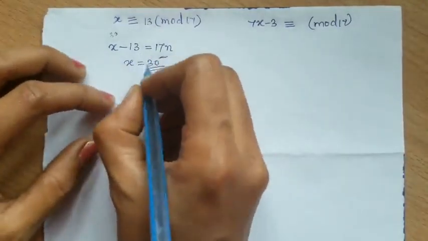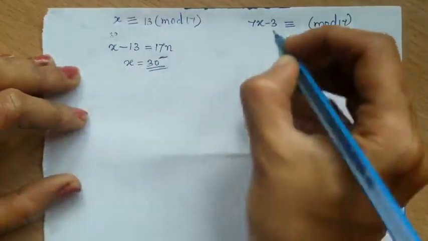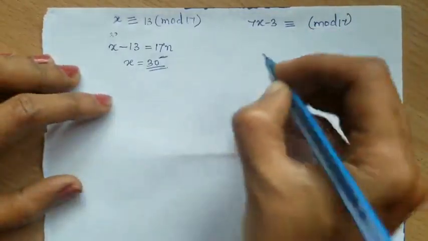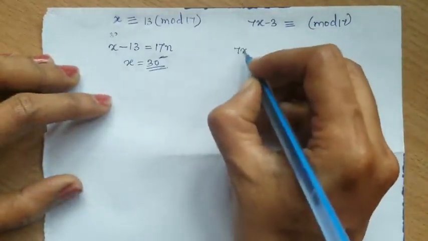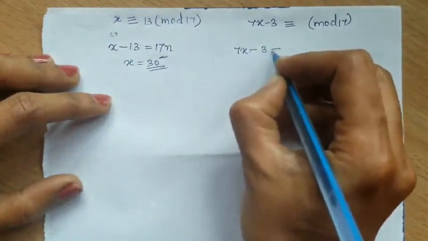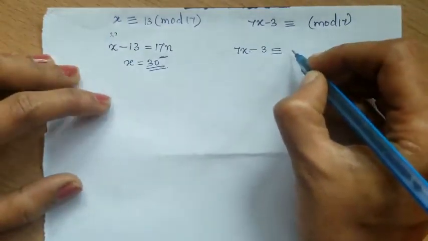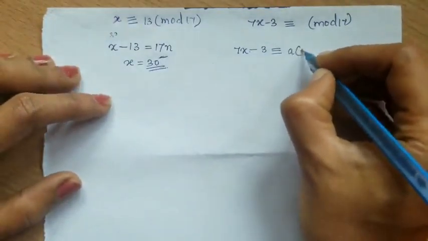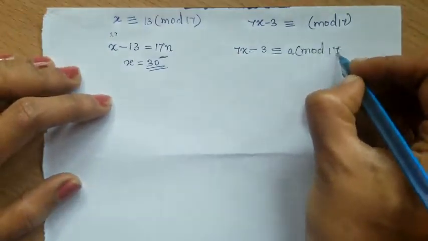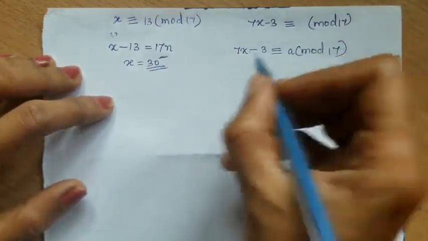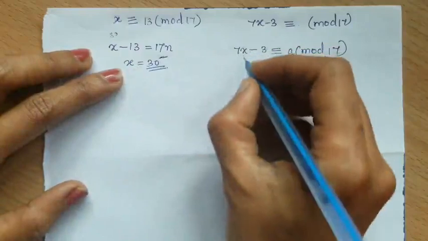So x value is 30 here. Now we have to find this one. So 7x minus 3 congruent to what value? We don't know the value. Take it as a mod 17. Now we know the least value for x is 30.